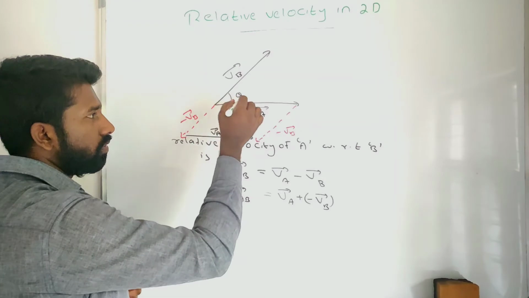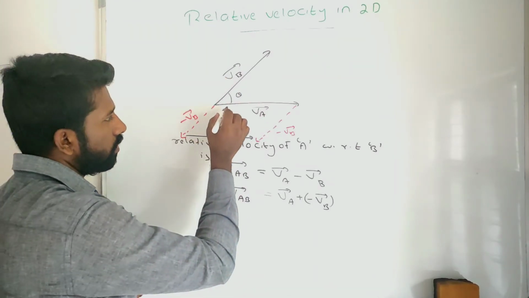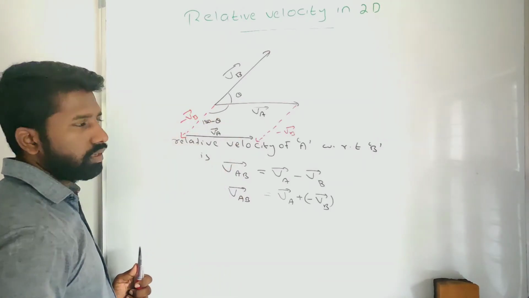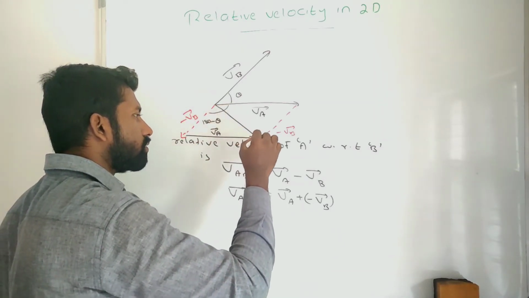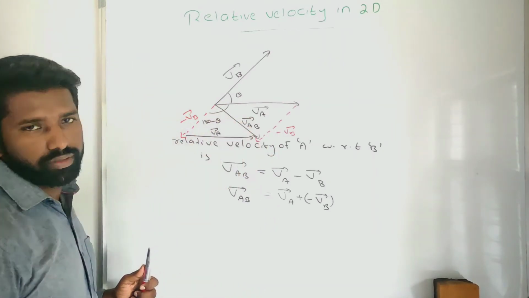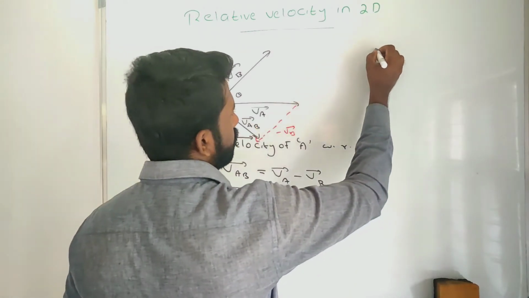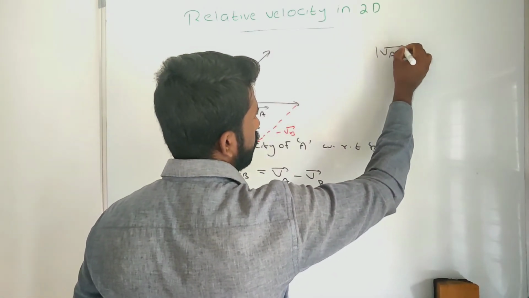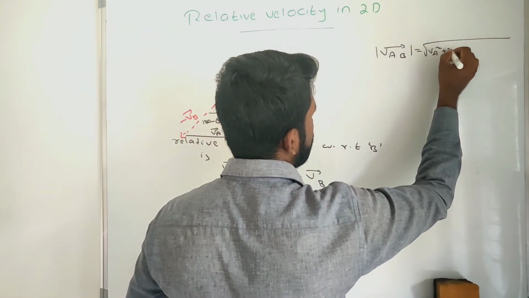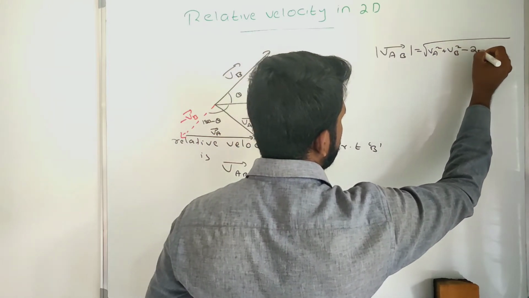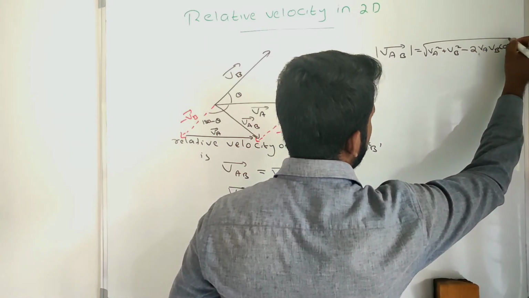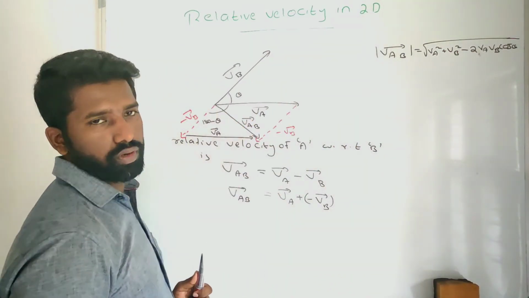Okay, the angle between VA and VB is theta. Then the angle between VA and minus VB is 180 minus theta. Then the diagonal is the resultant. So this is the relative velocity of A with respect to B. The magnitude of the relative velocity of A with respect to B is square root of VA square plus VB square minus 2 VA VB cos theta. Okay, this is the magnitude of the relative velocity.